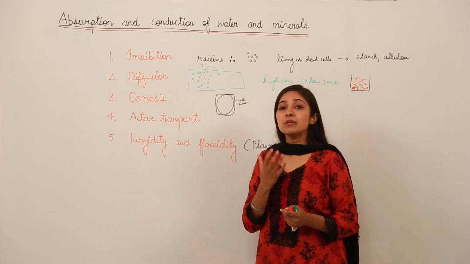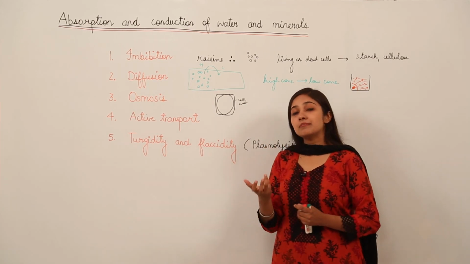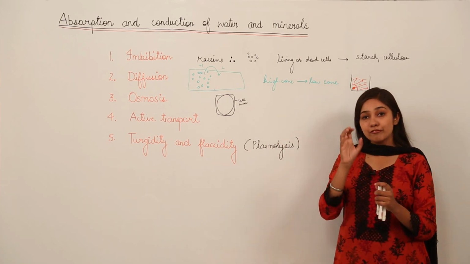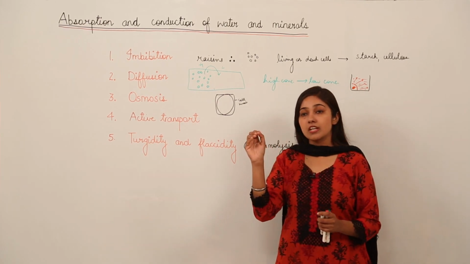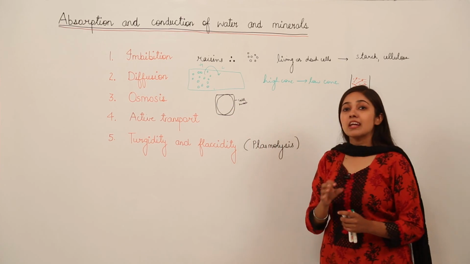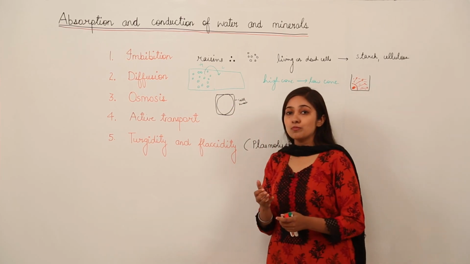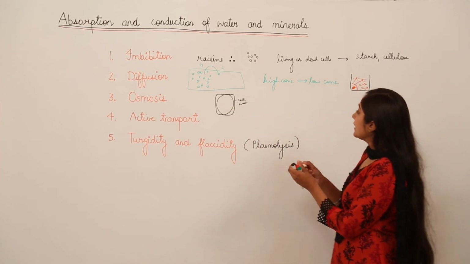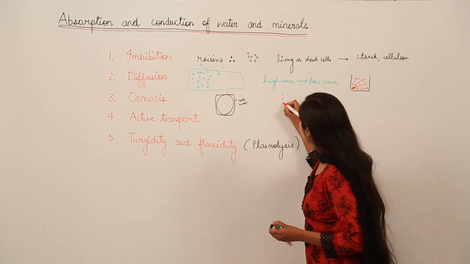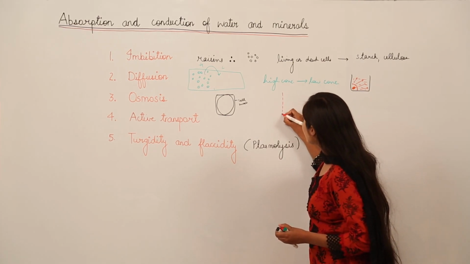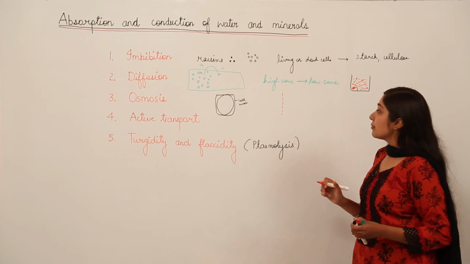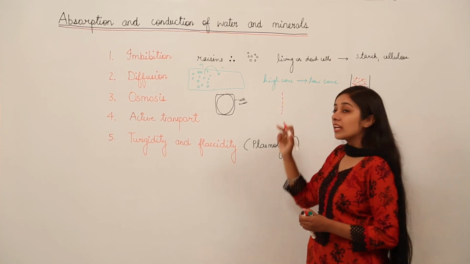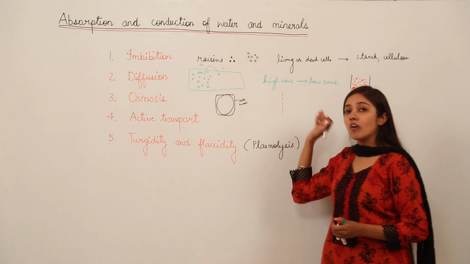Now what is semi-permeability? Semi-permeability means it will allow only a few particles to move across it. So this semi-permeable membrane allows only water molecules to pass through it. Suppose I draw here a semi-permeable membrane. Why am I showing it as a dotted line? Because this is going to allow a few particles but not all particles.